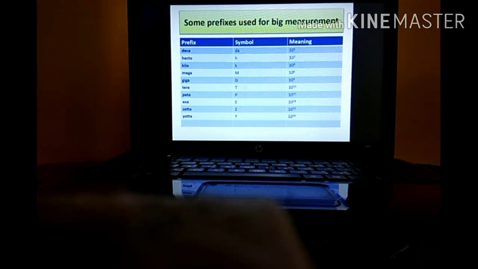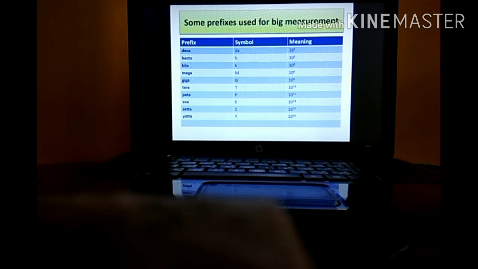These are bigger units. I want to give stress on this word bigger. Bigger means what? It is 10 to the power positive, always. It is addition in the power. Deca, hecta, kilo, kilometer, kiloliter. So always it is denoted by a positive power of 10.